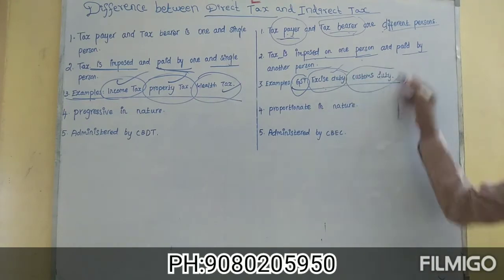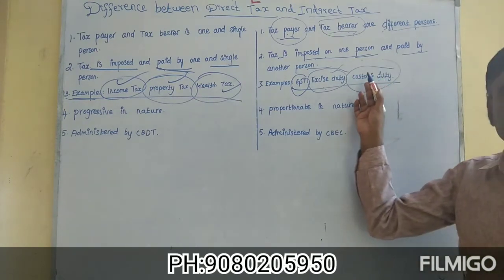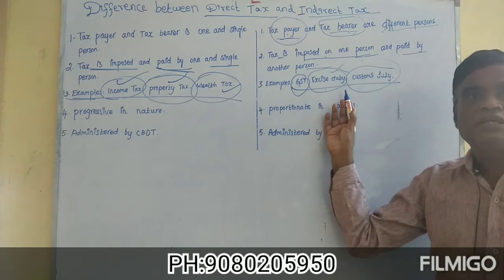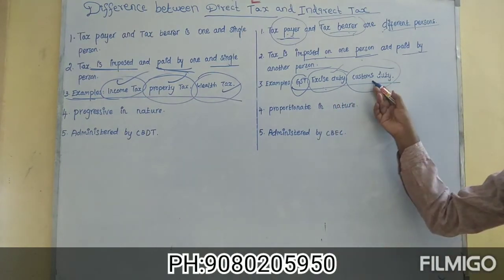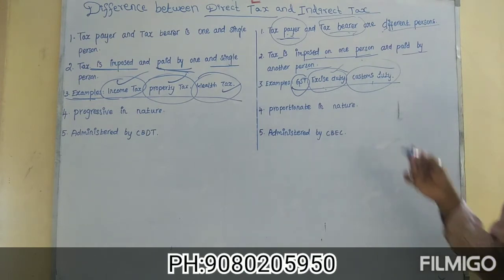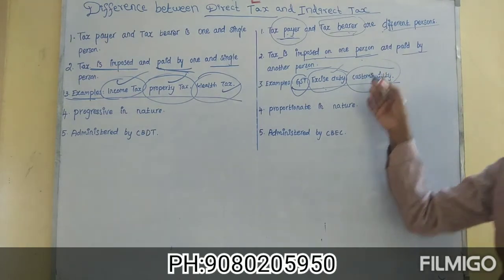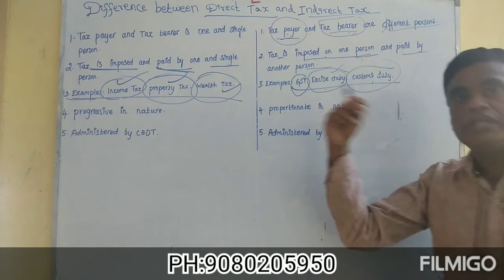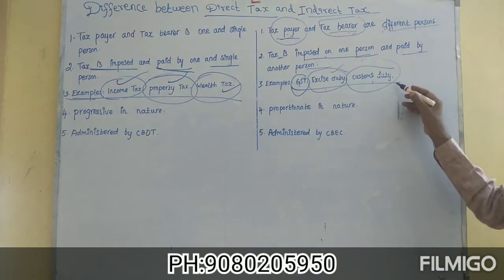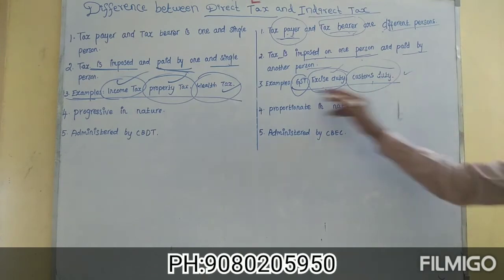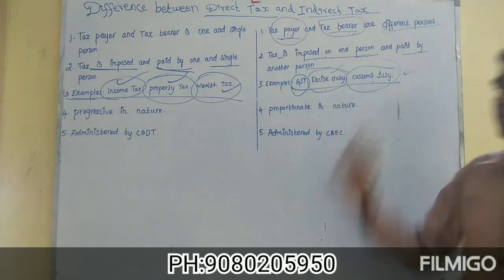Then customs duty. This is purchase of goods from outside country. Here that is called as import of goods. Here also the import duty or custom duty is paid by the importer, but it is included in the price of the goods, ultimately met by the consumer or buyer. So these are the examples for indirect tax.